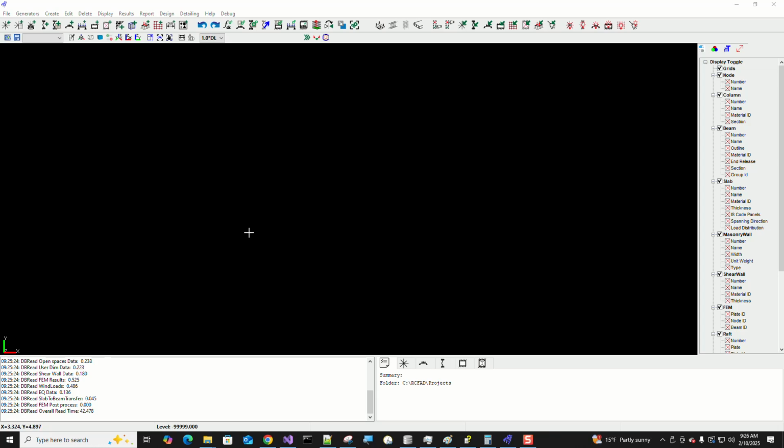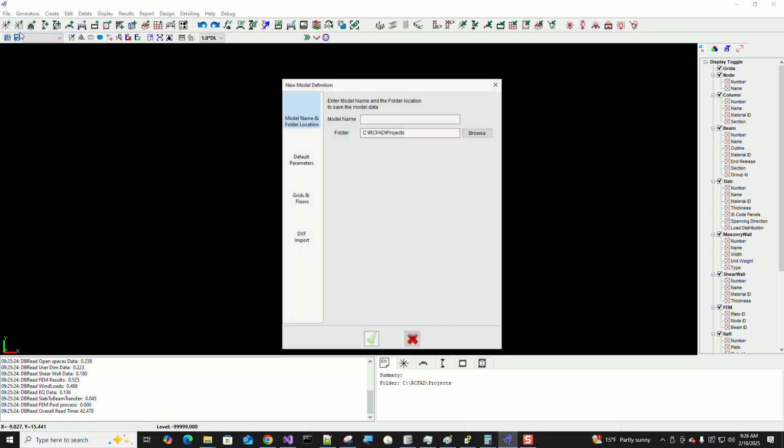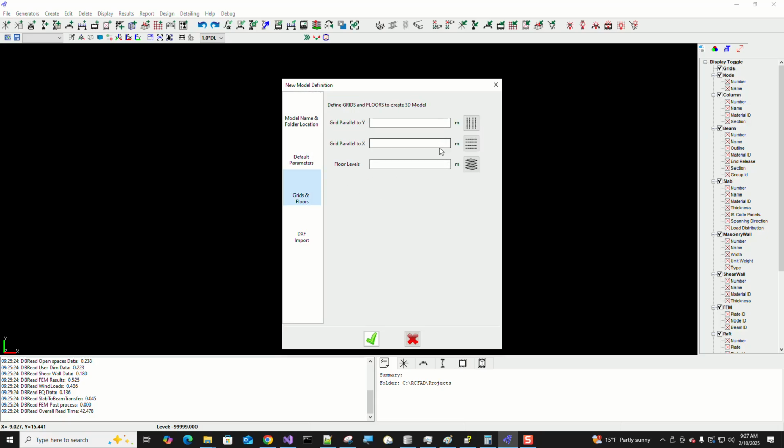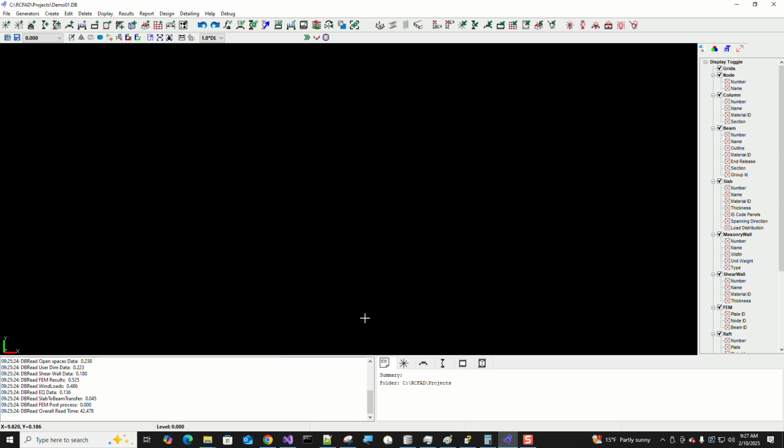Here's another approach to create a 3D model using the beam layout that is generated in AutoCAD and importing the same. In order to do so, go to File, say Create New, provide a name to the model, let's say again Demo 01. Now instead of defining the grid's X and Y direction, just define the floors and then accept.